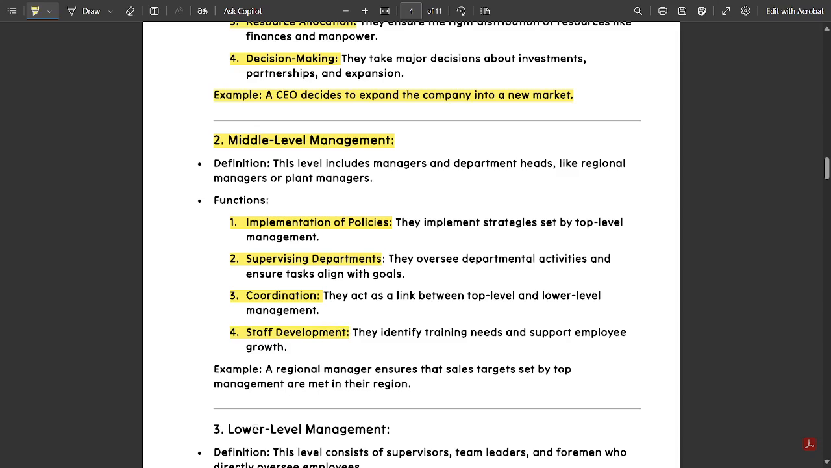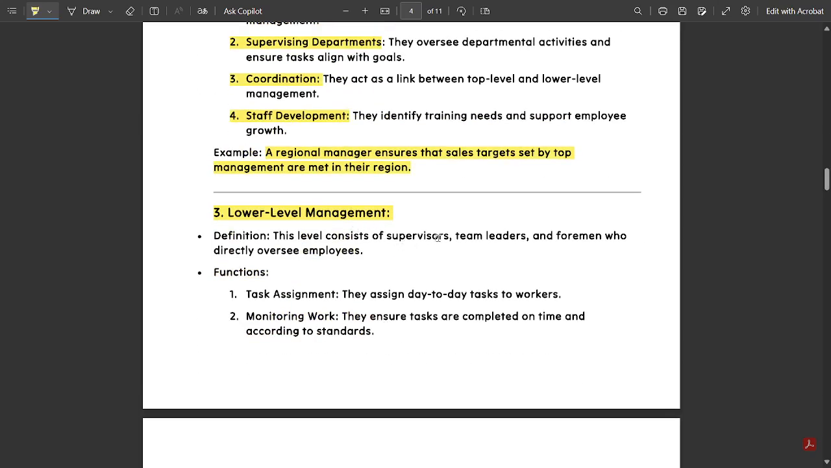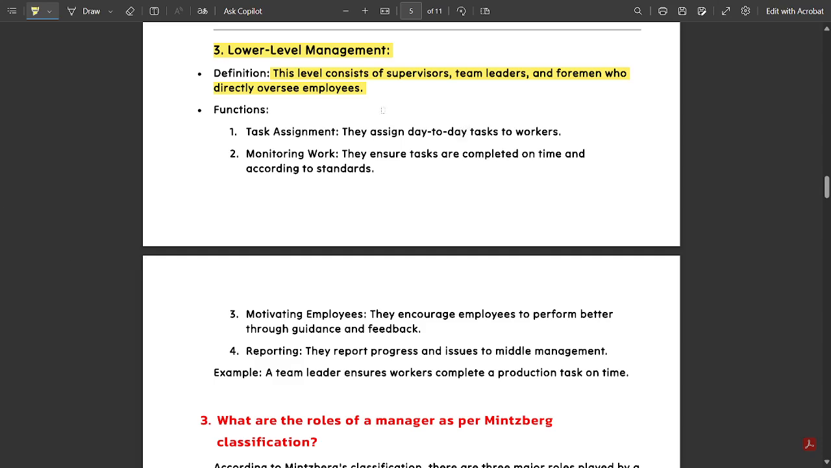An example: a regional manager ensures that the sales targets set by top management are met in their region. Next is lower level management. Definition: this level consists of supervisors, team leaders, and foremen who directly oversee the employees. Their function is task assignment, assigning tasks between the employees, and monitoring the work, that is, checking the task given to see whether it is being done in the correct manner or not.